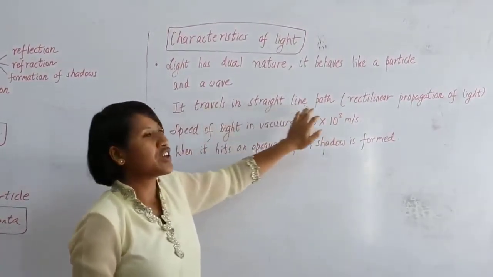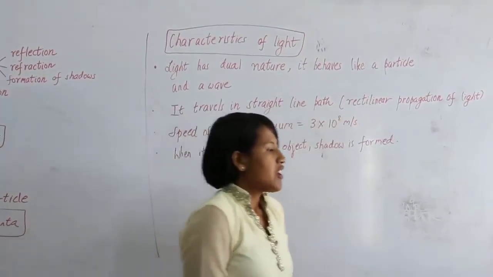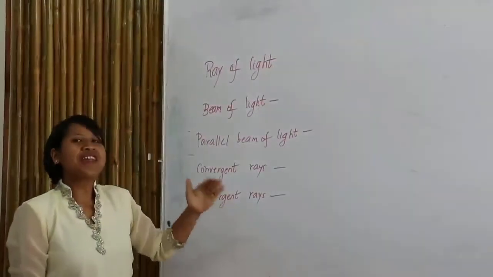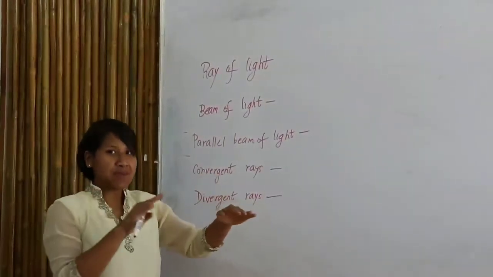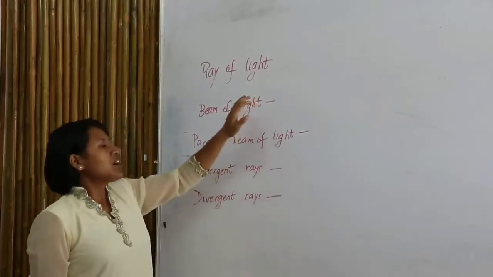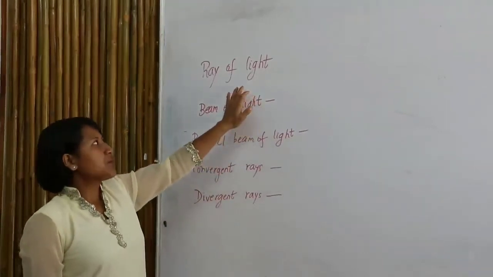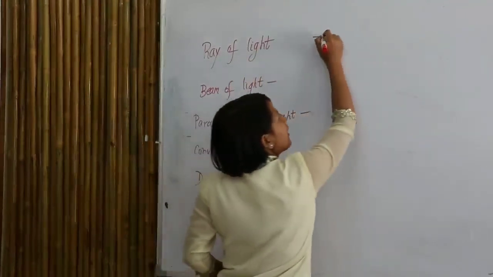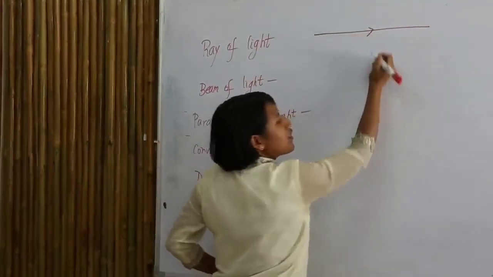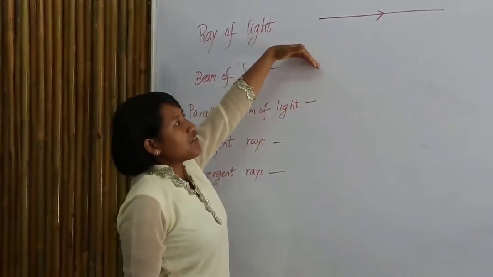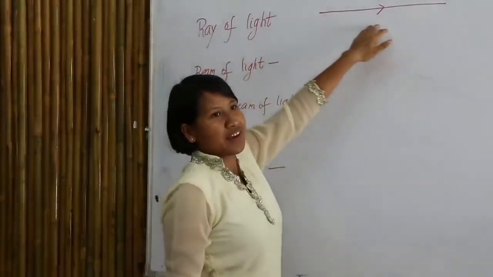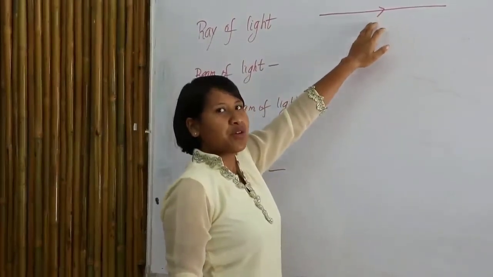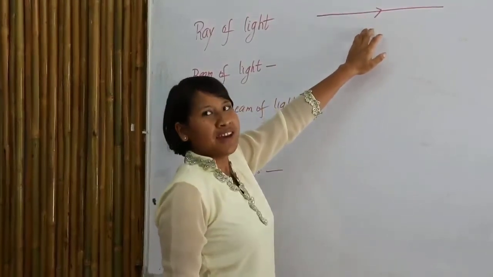It travels in a straight line path. We know that light travels in a straight line path, so that is rectilinear propagation of light. Now we represent that by an arrow. So light travels along a straight line, with an arrow showing the path traveled by light.